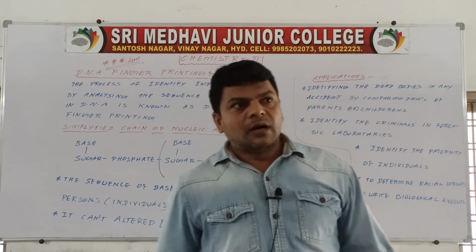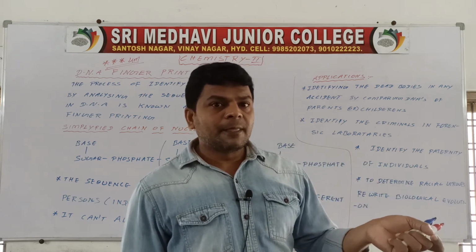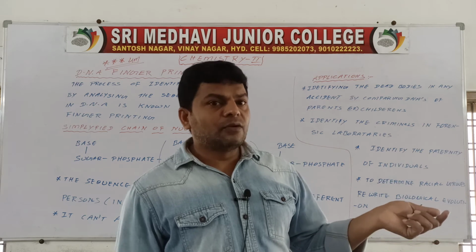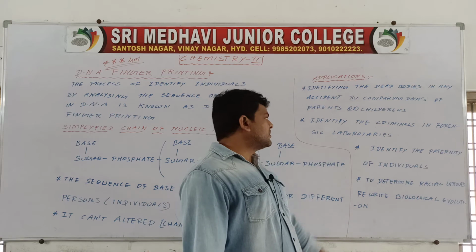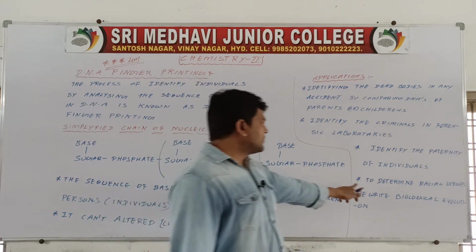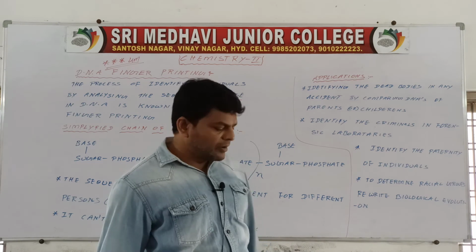Then identify the paternity of individuals, that is, identification of father and mother. And then to determine the racial groups and biological evolution.